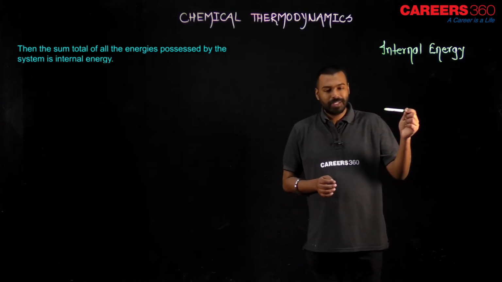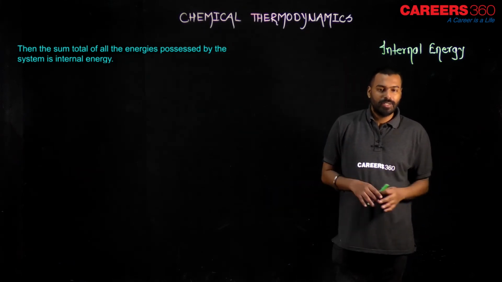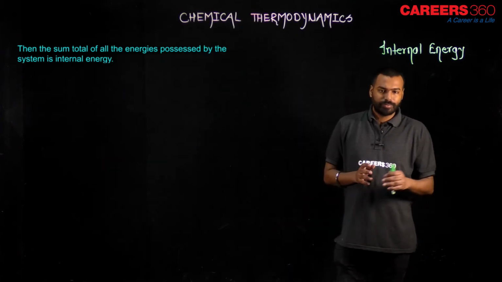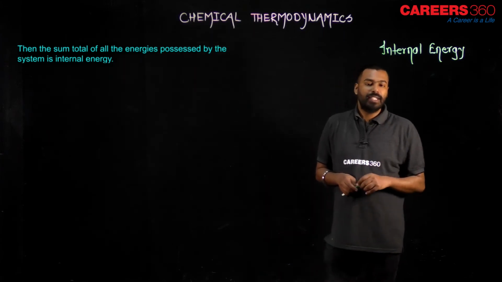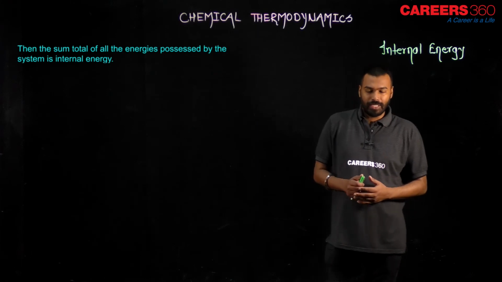Are you talking about its kinetic energy, its potential energy, its total energy? So that's why the topic is defined as internal energy, the sum of all types of energy.